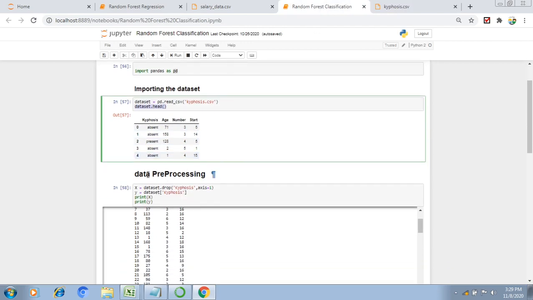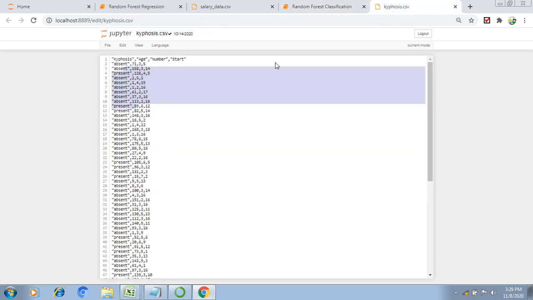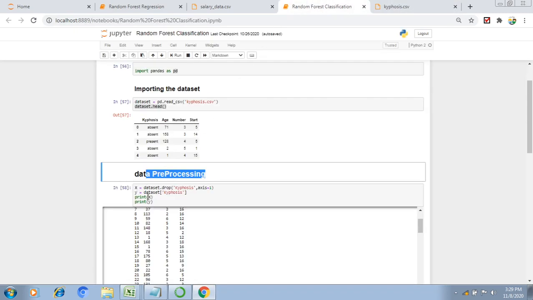Similarly, here I'm processing the data. Here x contains everything except kyphosis: age, start, number. These are my x1, x2, x3, that's why I am assigning them to x. The remaining column, kyphosis, I am assigning to y.